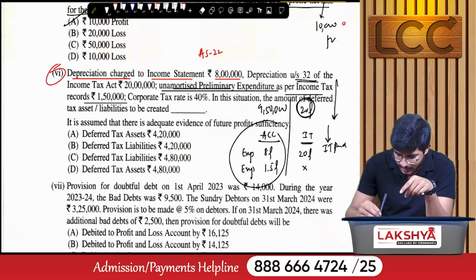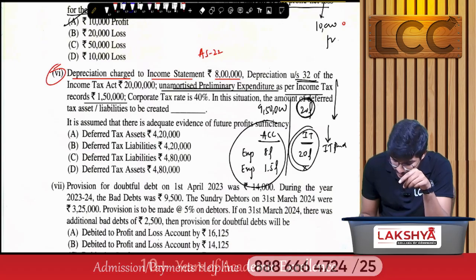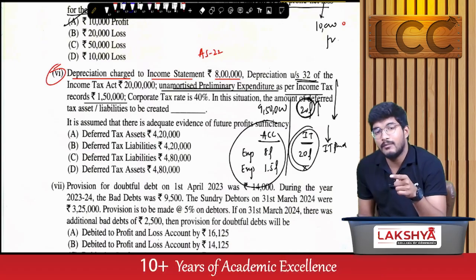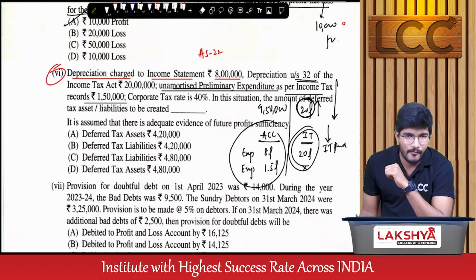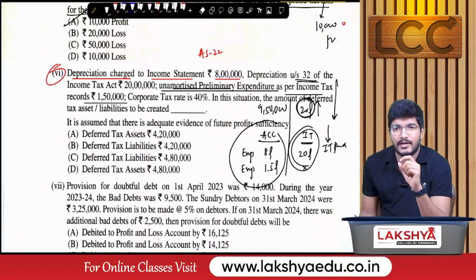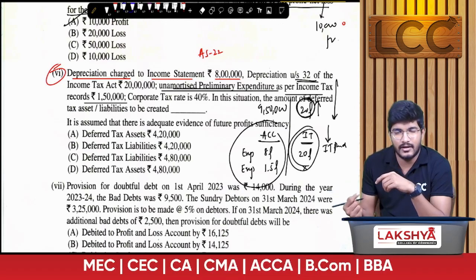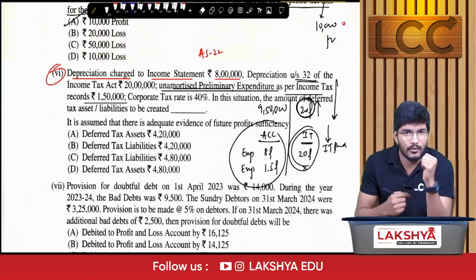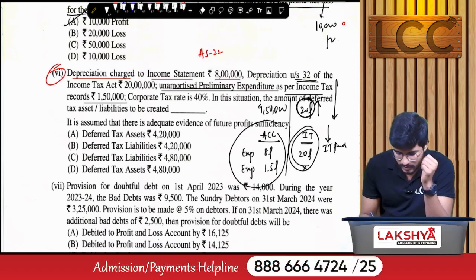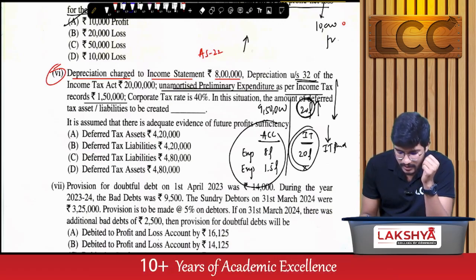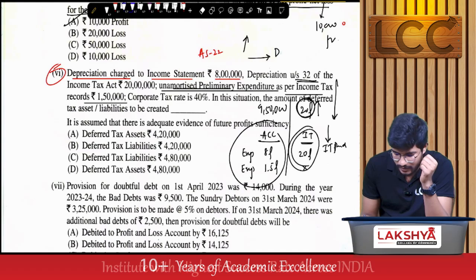As here the total expense debited under income tax is higher than accounting, there will be less profit in income tax. So, whenever there is less profit in income tax, the government tax payment is lower compared to accounting. So we can conclude that as there is a lower payment now, in future we have to pay more tax.